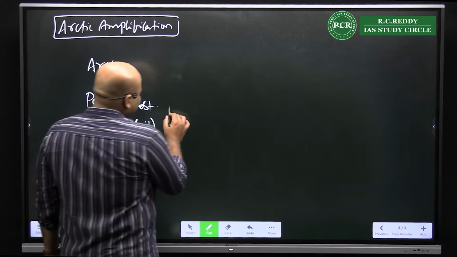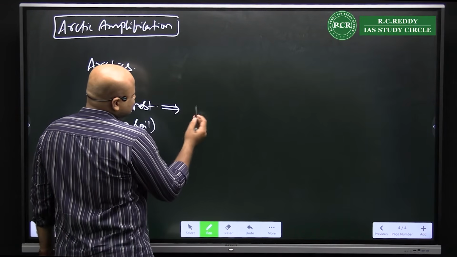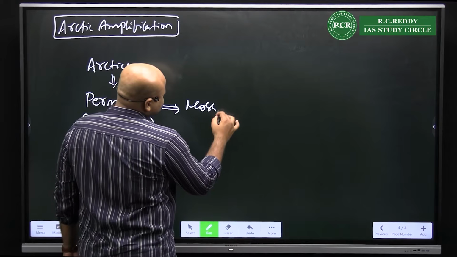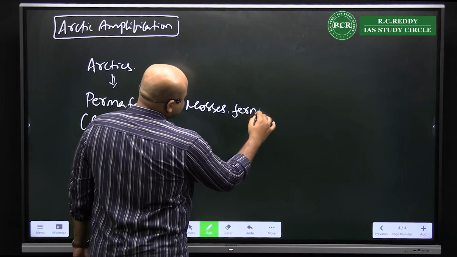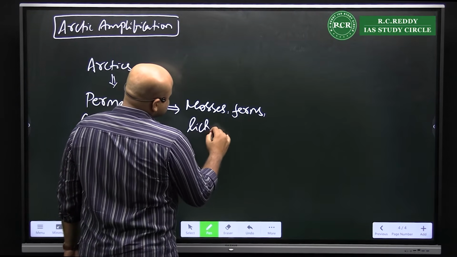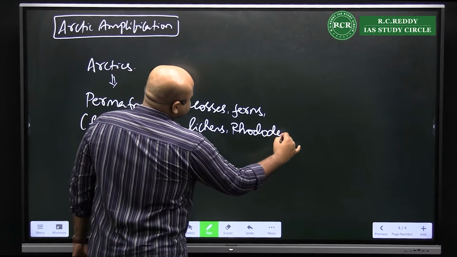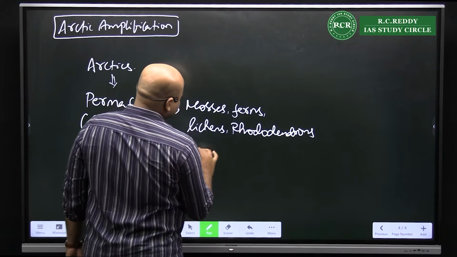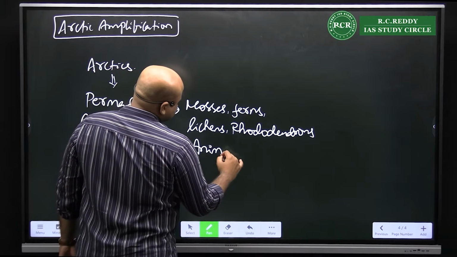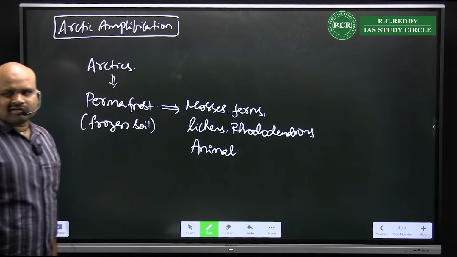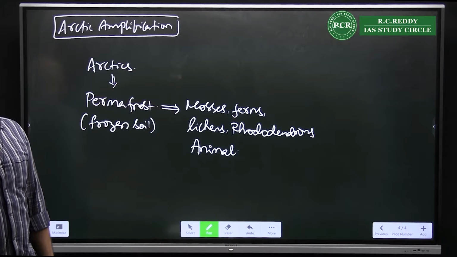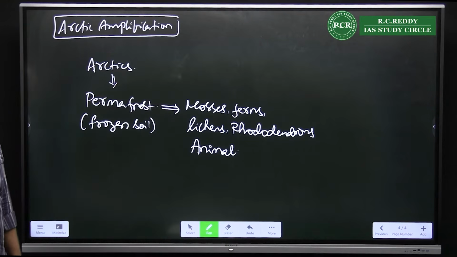Now here, what is happening? You see a certain composition like mosses, ferns, lichens, rhododendrons, and you also see some animals. All of these are part of the Arctic. This is the biotic composition of the Arctic.